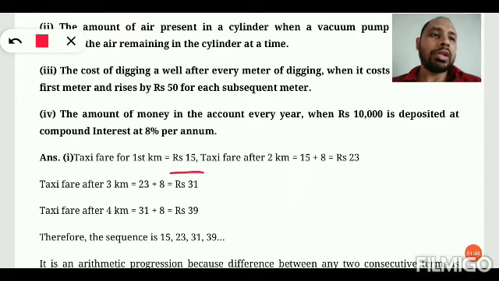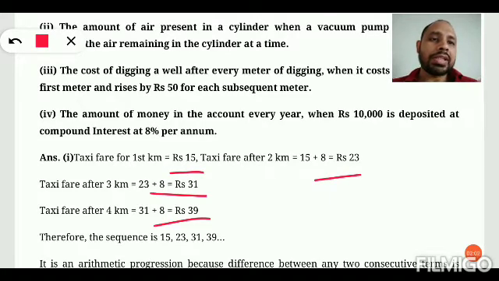For 2 kilometers it will be 23. For 3 kilometers it is 31, and for 4 kilometers it is 39. Similarly, for 5 kilometers it is 39 plus 8. Here the sequence is 15, 23, 31 and 39.